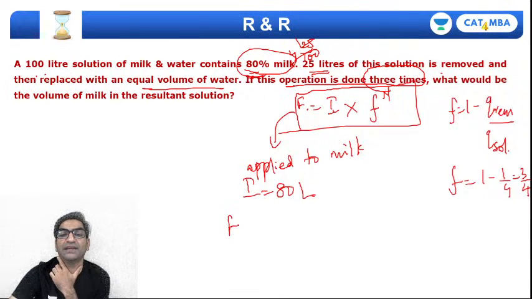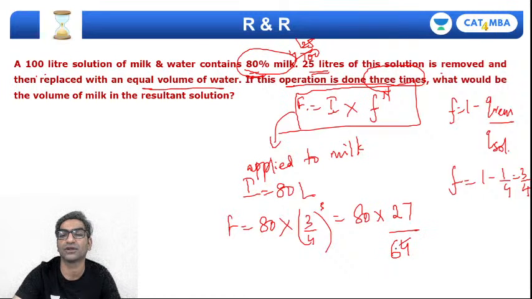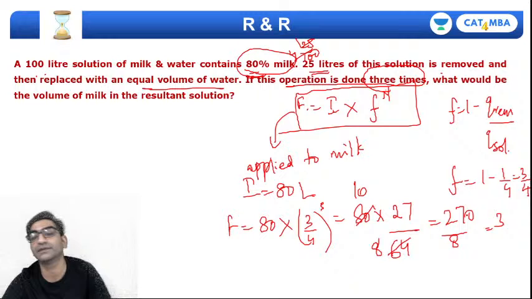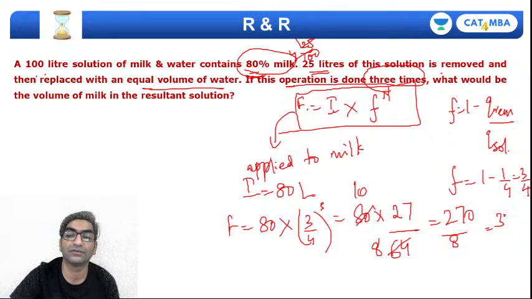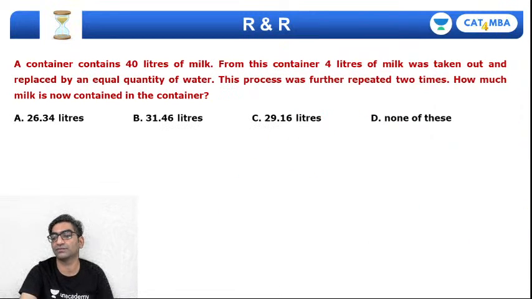So my final value should be 80 into 3/4 cubed. So that's 80 into 27 over 64. 3 cubed is 27, 4 cubed is 64, 8 8s are 64, 8 10s are 80. My answer is 270 upon 8. 8 3s are 24, 7 5. Right, so 33.75 liters is the final volume of milk in the resultant final solution.